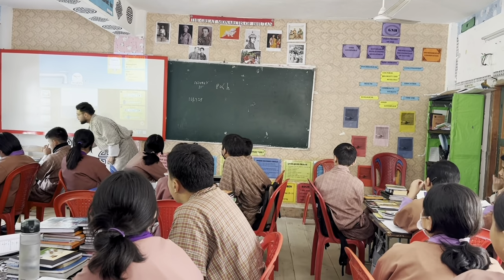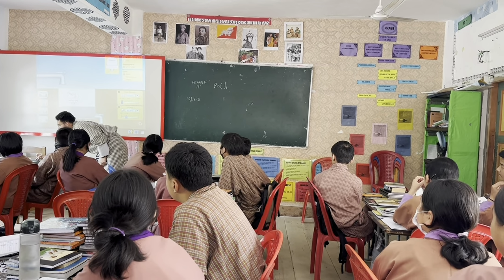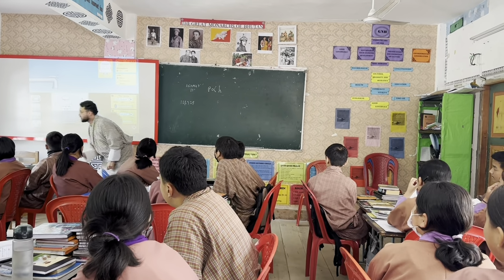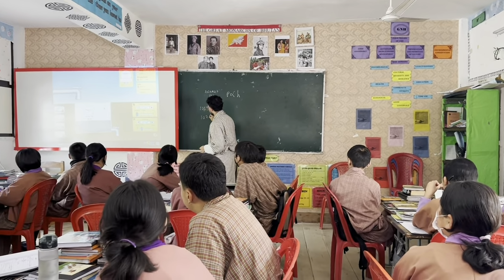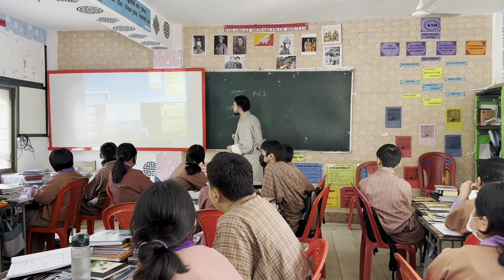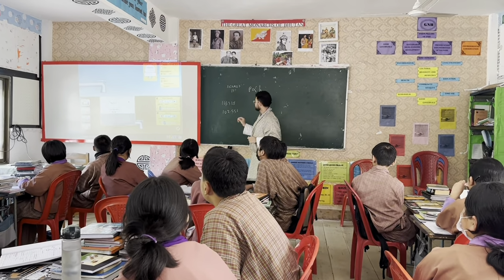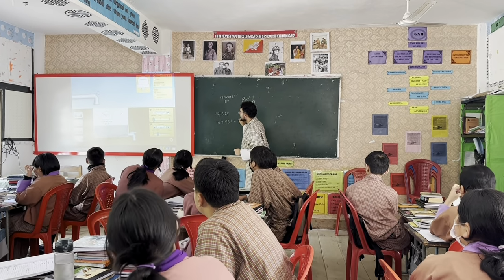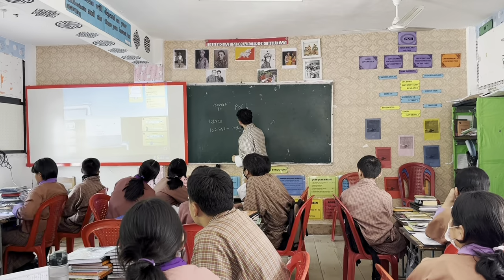And as I go down, at this point it is 102.551, right? And what is the density of this gasoline? 700 kg per meter cube.